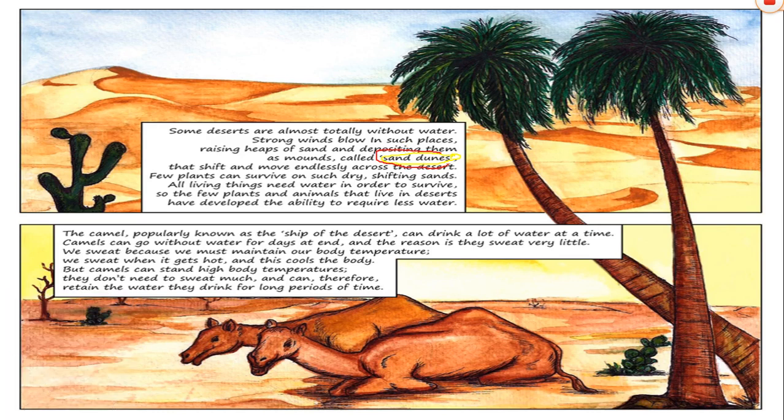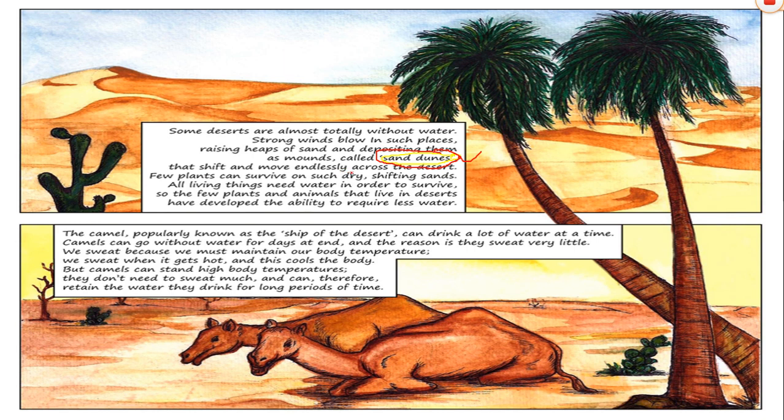Let's read it again. Some deserts are almost totally without water. Strong winds blow in such places, raising heaps of sand and depositing them as mounds called sand dunes